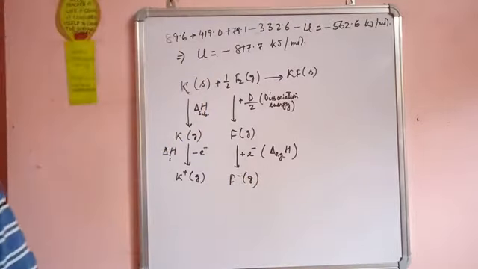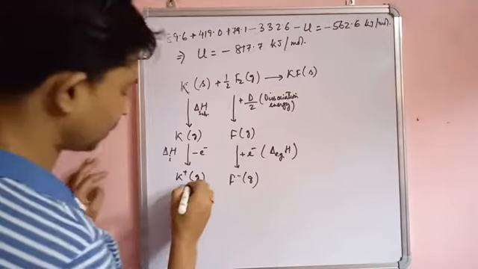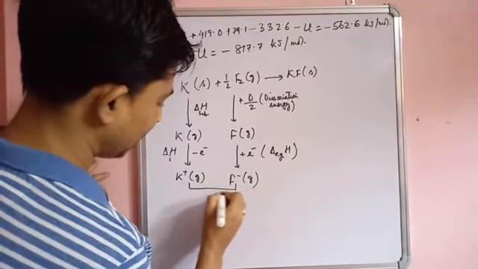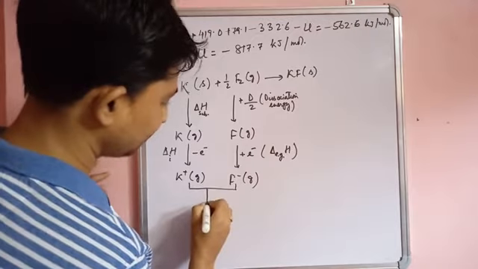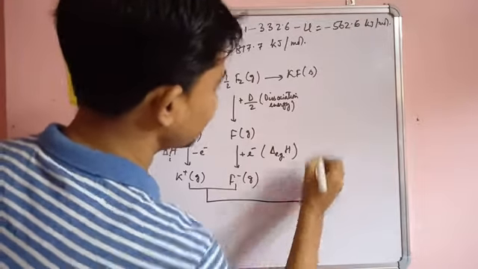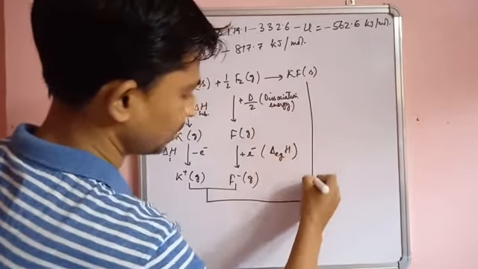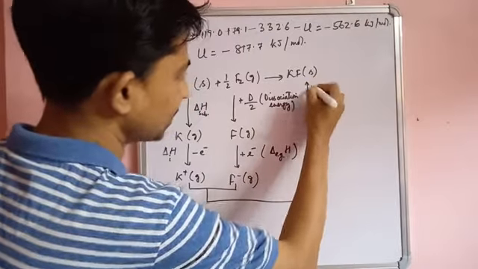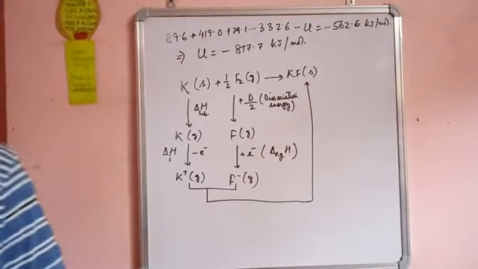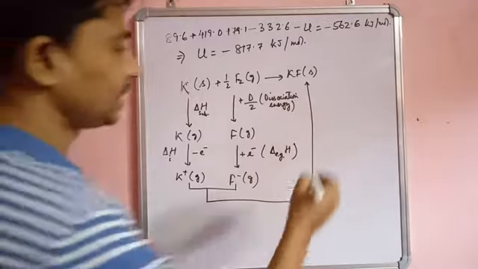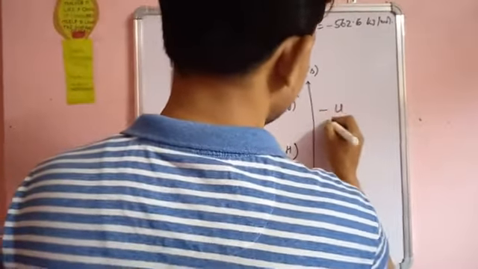Now these two combine together and give us this energy, that is minus U, called the lattice energy.